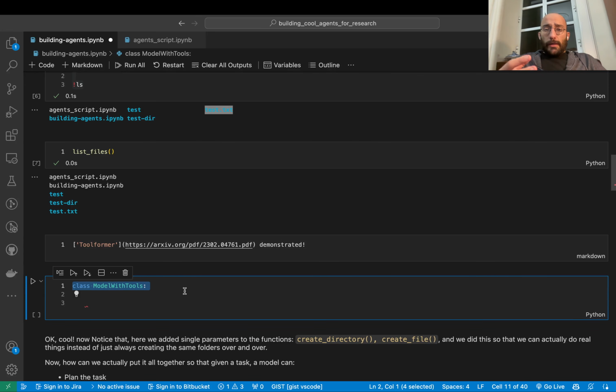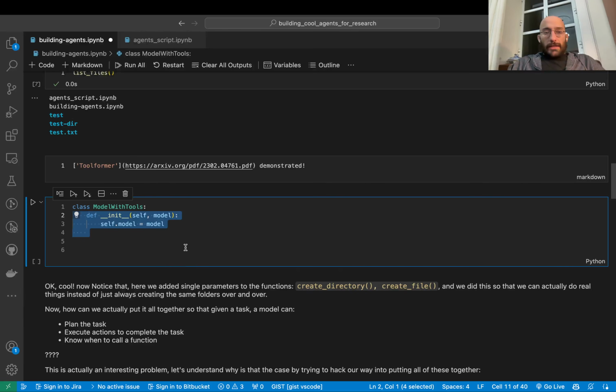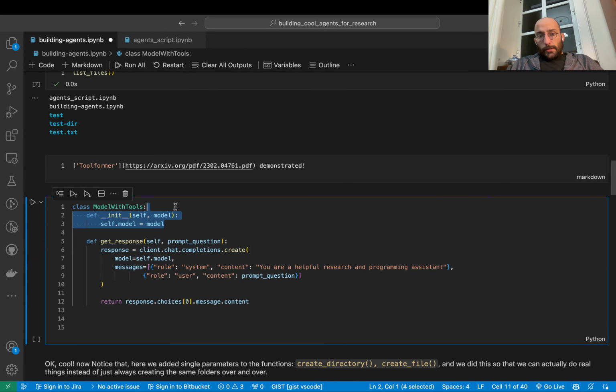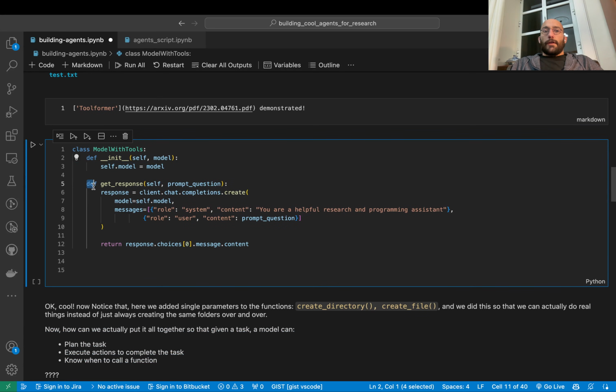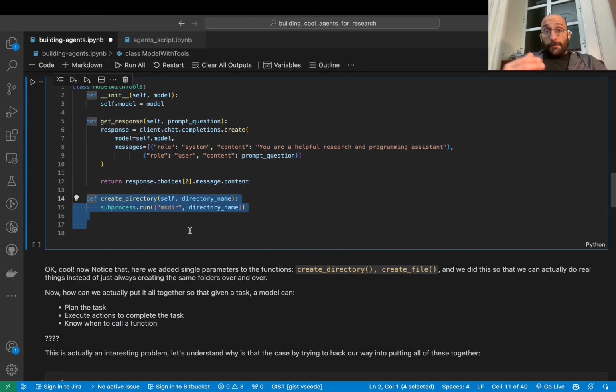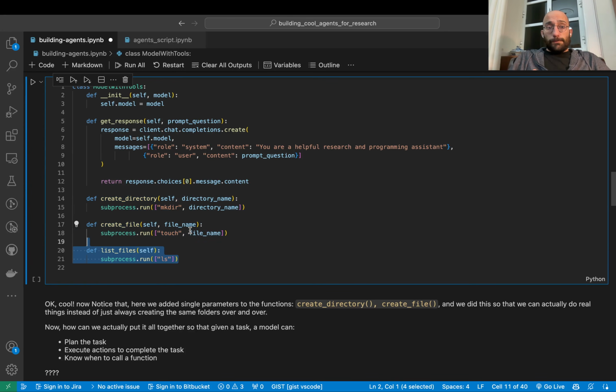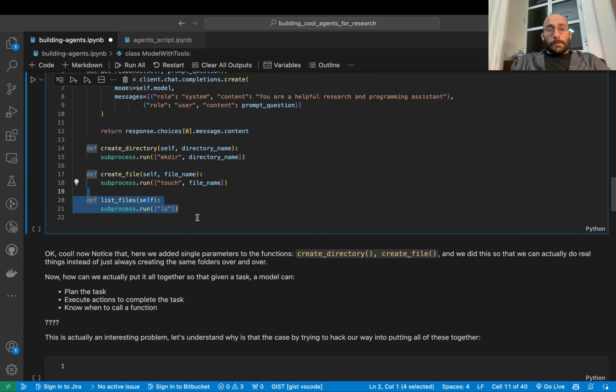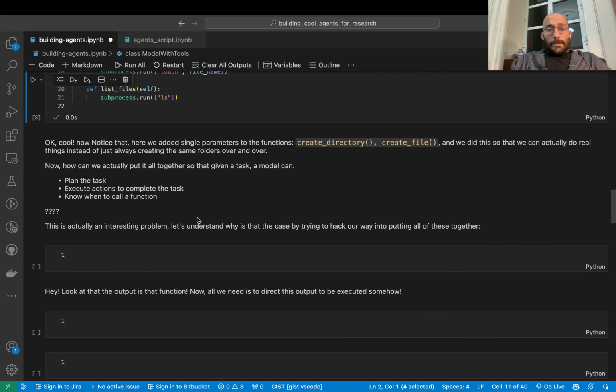So what I'm going to be doing is writing a class that puts everything together, to be a little bit more neat. You don't have to do it like this. It's just a simple way to put all these different things and functionalities together. So it's going to have an init, I probably should be doing this a little bit better, but I don't care. Then it's going to have a function to call the OpenAI API. And then it will also have the functions that we want to add to the model. Okay, so these are the functions. And that's pretty much it.